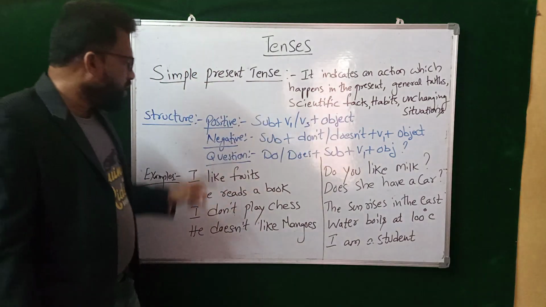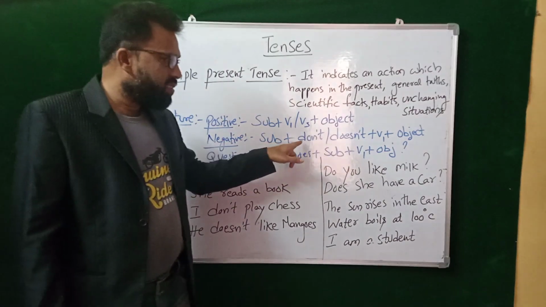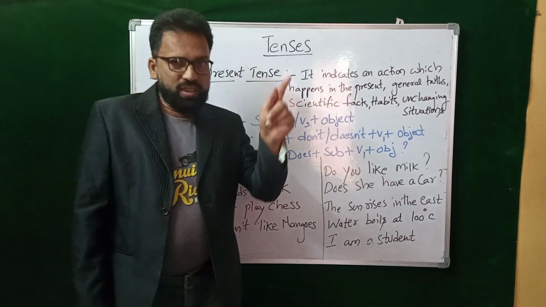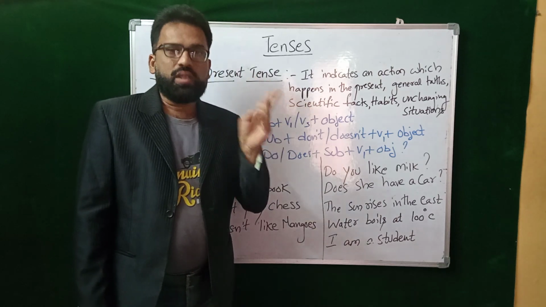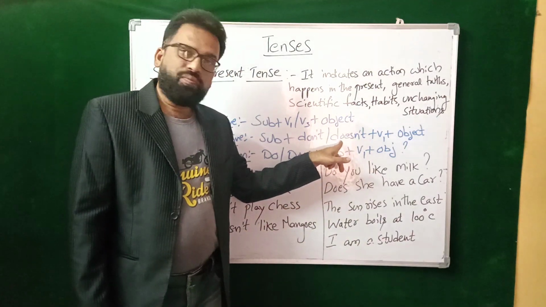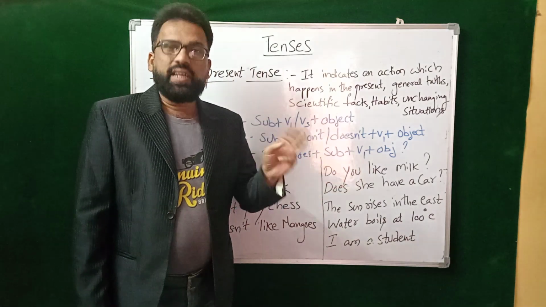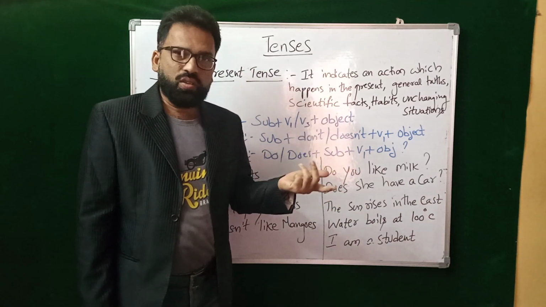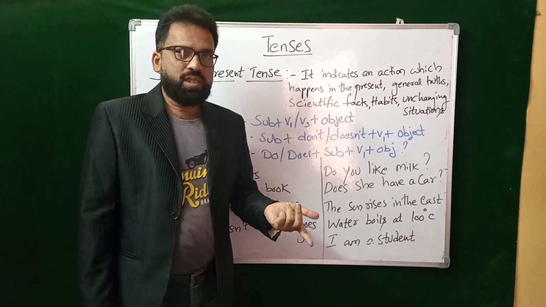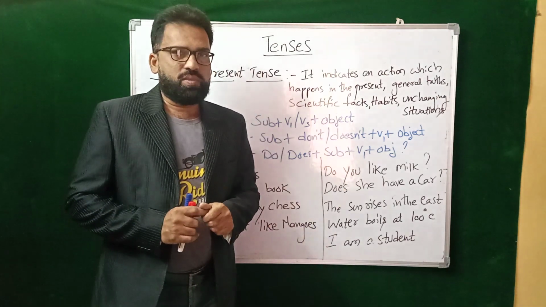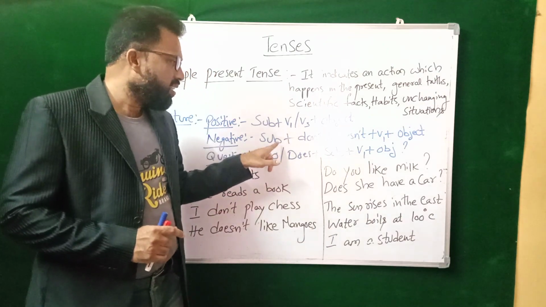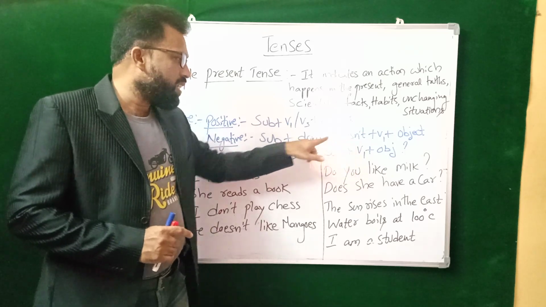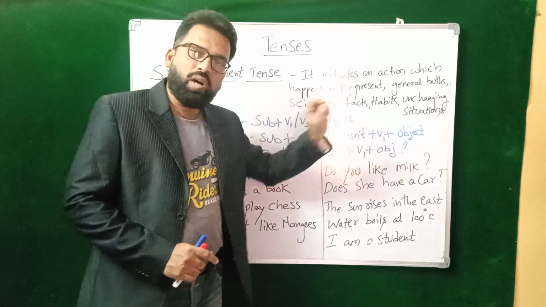Now object. What is the negative structure? Subject plus don't or doesn't. So don't is used where? I don't, we don't, you don't, they don't. And for doesn't, he doesn't, she doesn't, it doesn't, okay. Raju doesn't like ice creams, right? You got it? Raju doesn't like ice creams. We should not say Raju don't like ice creams, right? Because depending upon the subject, we should think which one has to be taken, don't or doesn't. Then V1 form, we know that.